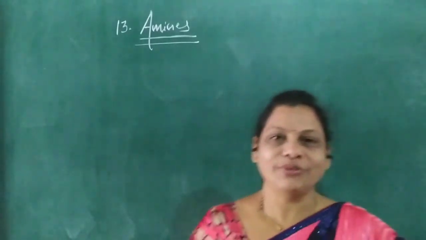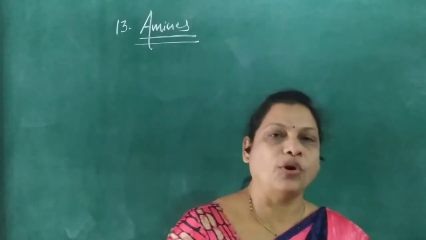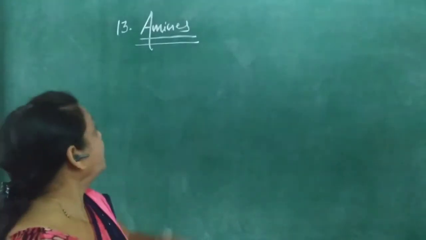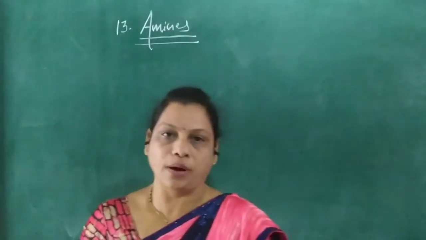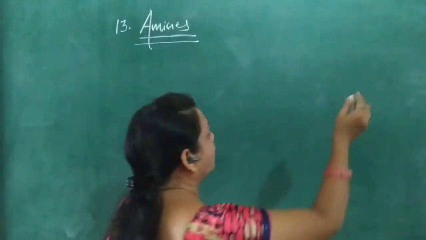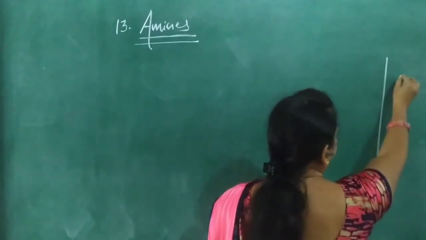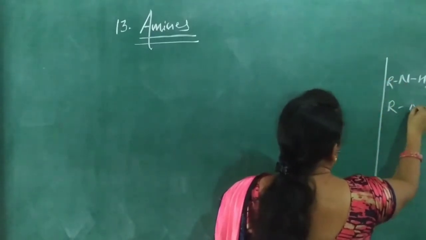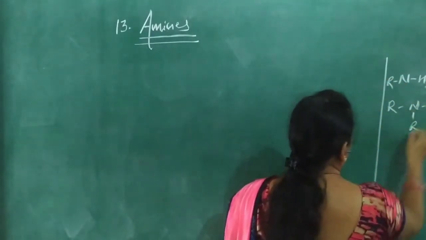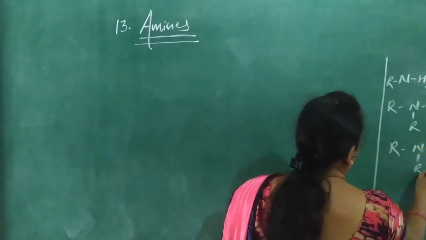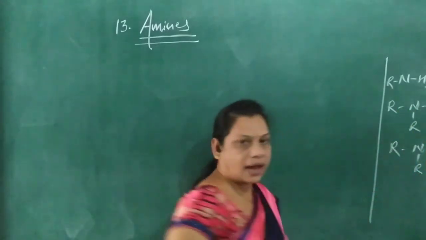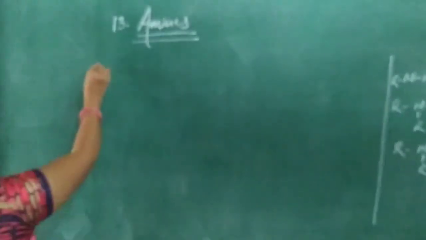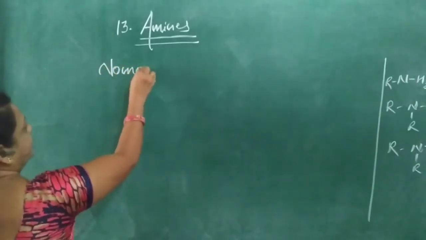Hello students, in this video we will discuss the nomenclature, common name and IUPAC name of amines. As we know, amines are derivatives of ammonia, and they are classified into primary, secondary and tertiary amines. Here are R2NH and R3N, where these R are similar or different alkyl or aryl groups also. So here we are going to start the nomenclature